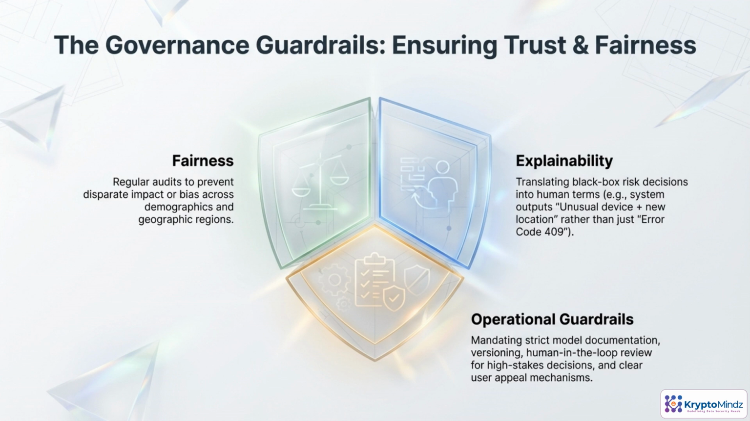AI-enhanced identity has to run between three guardrails: fairness, explainability, and operations. Fairness means you don't just launch a model and hope. You routinely test outcomes by segment: age, region, income level, and fix patterns where some groups face more friction, false declines, or scrutiny. Explainability is about making machine decisions legible. A user should hear unusual device and new location instead of a cryptic error code, and staff should see clear reasons behind a risk score. Operational guardrails turn this into practice: documentation, version control, human review for high-impact decisions, and real appeal paths when systems get it wrong.